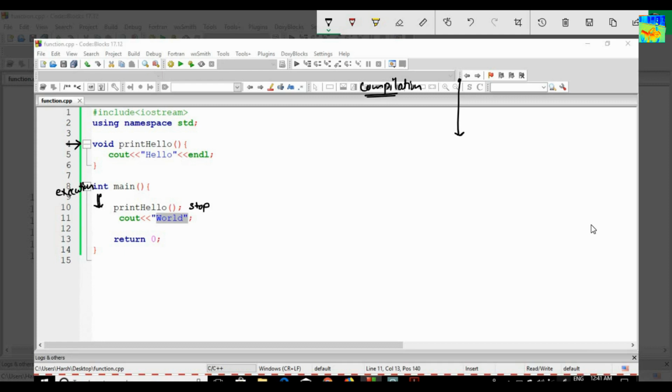Now it will execute the function print hello. So hello will get printed. Hello will get printed. Now after doing the work, it will come again to line number 10. Work is over. Go to line number 11. Print world.